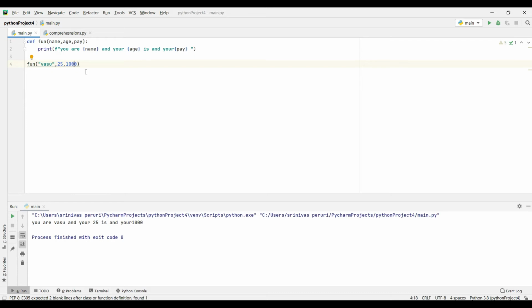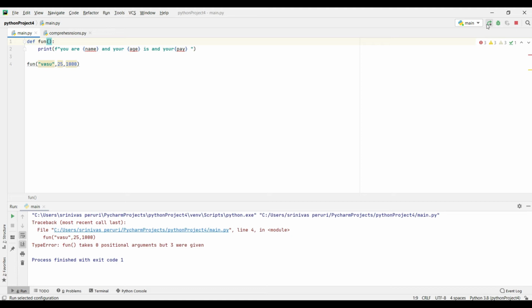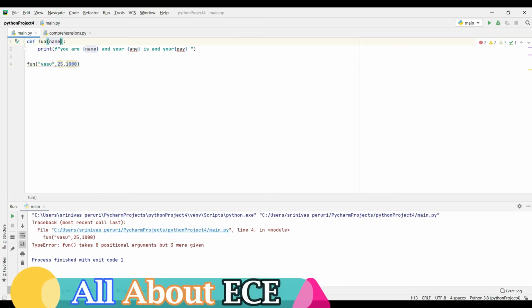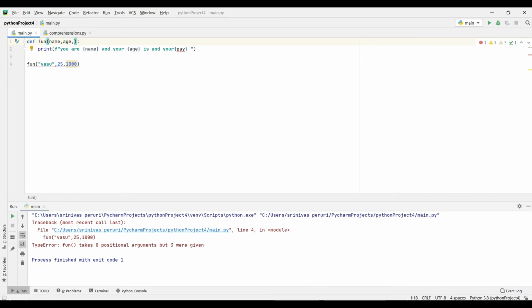But what if you don't specify anything? If you leave it as empty brackets, will it work? Let's run this one. We get the error: function takes zero positional arguments but three were given. It means nothing is mentioned in the definition, but you are passing three variables. In such a case you definitely need to define the parameters. Only then will it be accessible, otherwise it is not accessible.